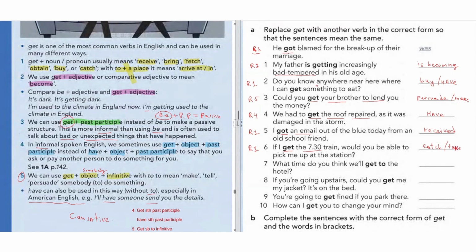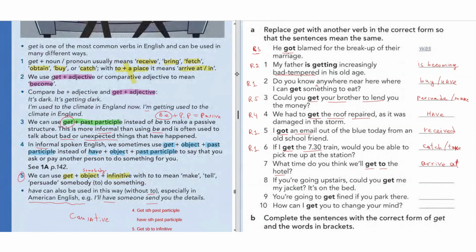Catch and take. 7, what time do you think we will get to the hotel? So get to the hotel. Hotel is a place. So get to a place means arrive at or arrive in. So hotel is the building, so it will be arrive at. That's it.